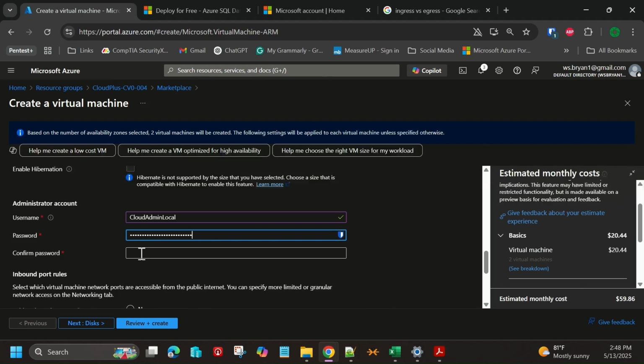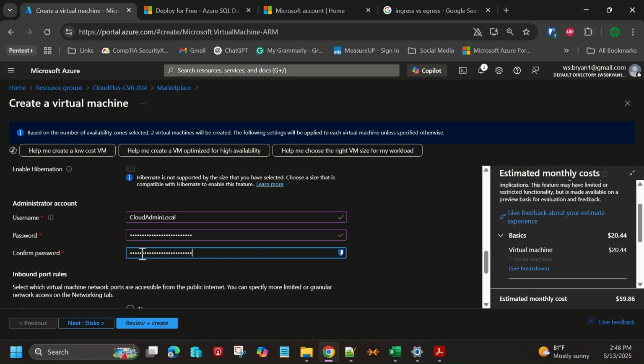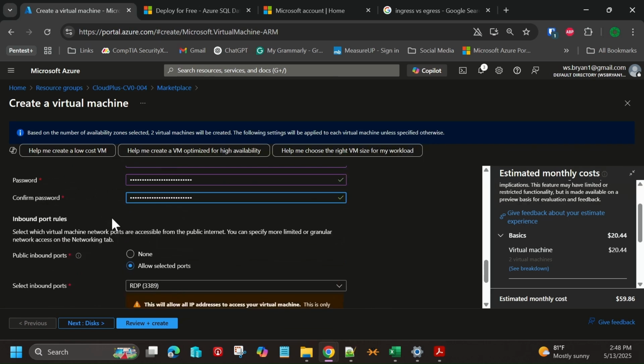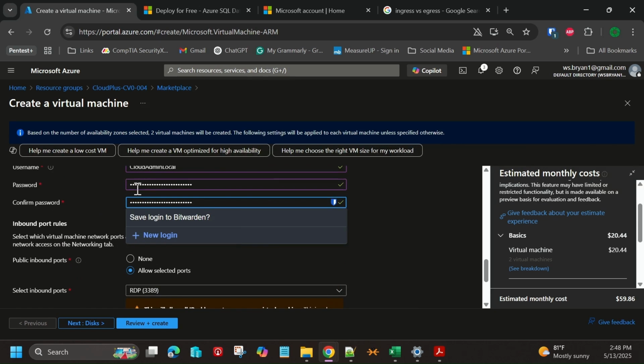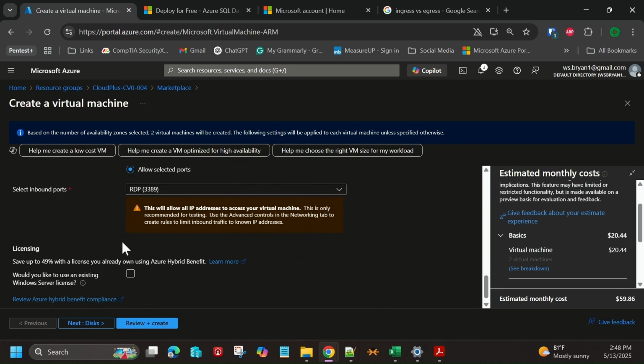And then we will put in a password here. And let's see if I can type it the same way twice. When I'm using passwords like this, I like to use very strong passwords, and then from there, if we need those passwords, I would go even farther into doing secrets management on something like this. Do we want to allow ports? Again, we're going to allow the inbound ports for RDP. If we don't allow this, then we can't remotely connect to it.